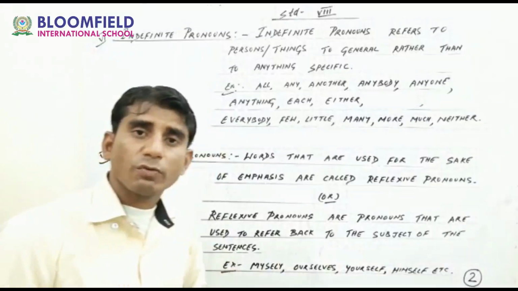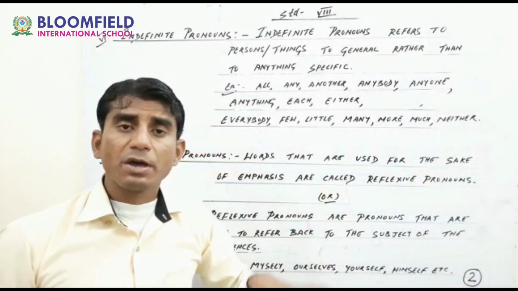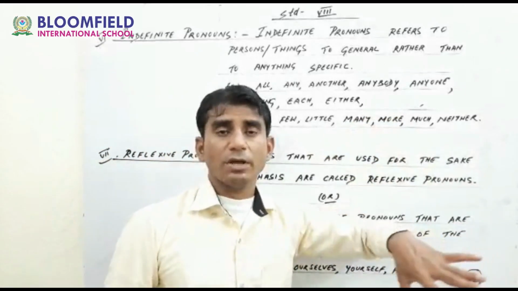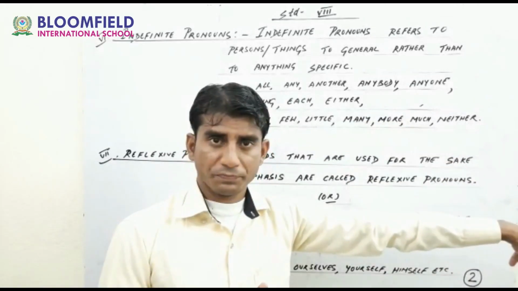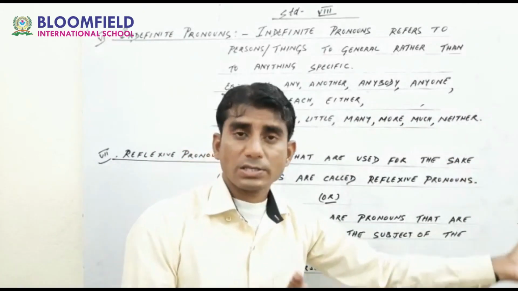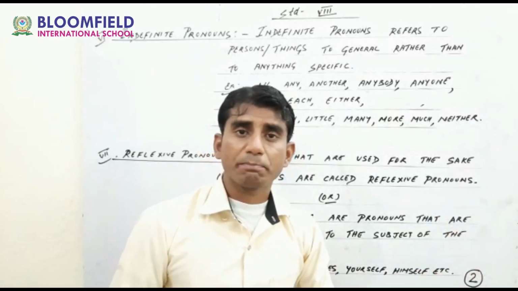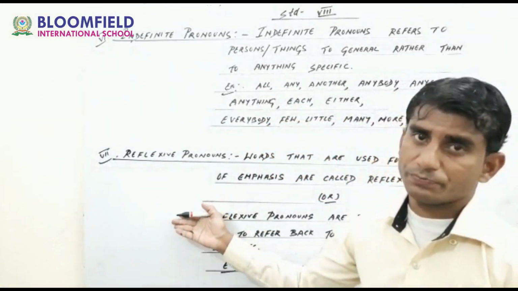I have done this work myself. He himself went to Delhi. He himself went to the Mukherjee Nagar. Himself, herself, themselves, yourself. These are the examples of reflexive pronouns.